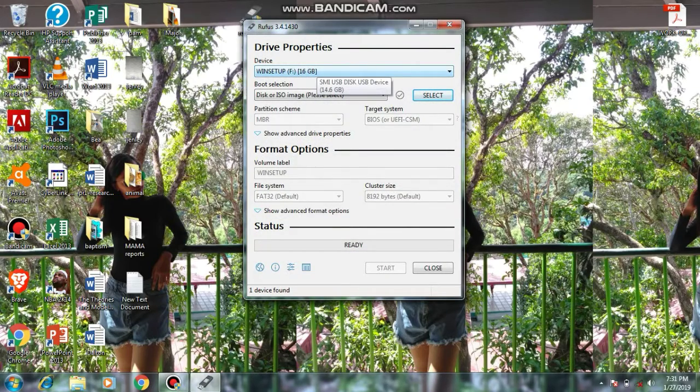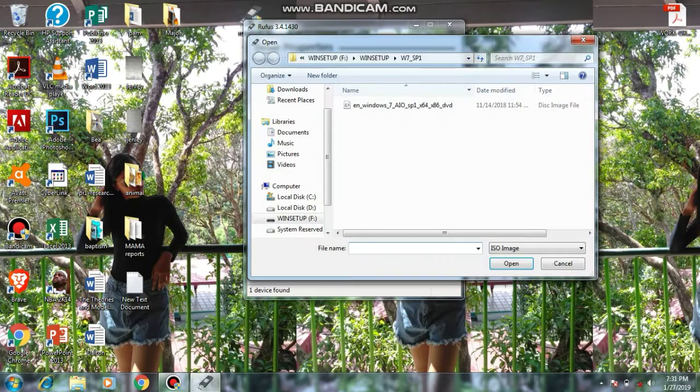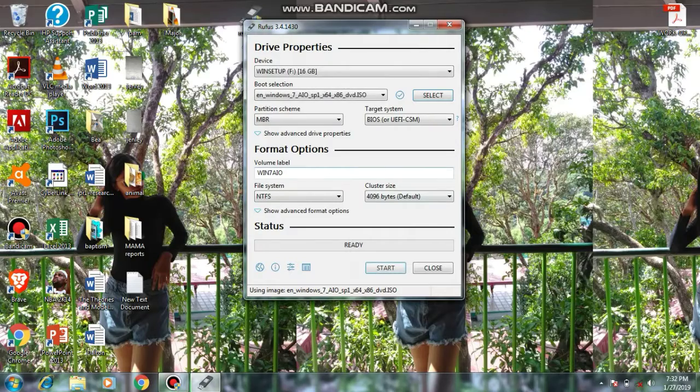And then, the device, your flash drive name. My flash drive name is Win Setup. It's 16 gig. And boot selection, this or ISO image. Then, let's select the Windows 7 or the operating system you want to boot. So, open. Then, in partition scheme, there are two types, but in here it is MBR.